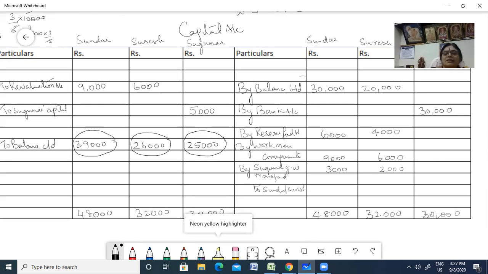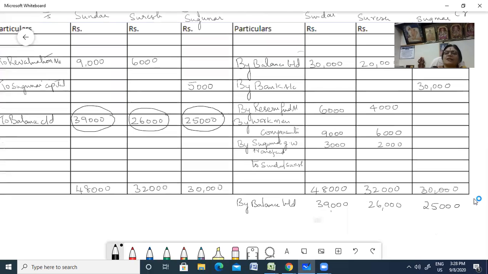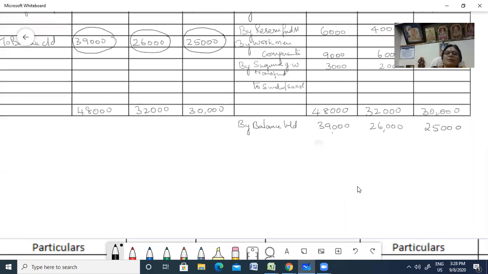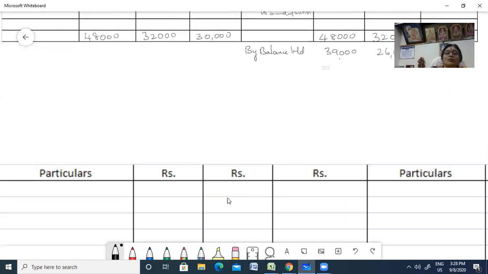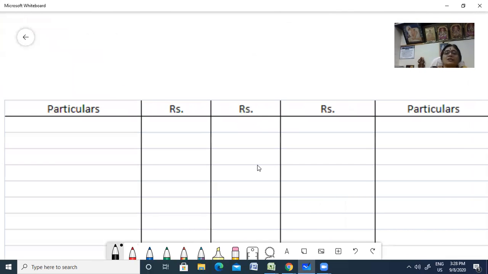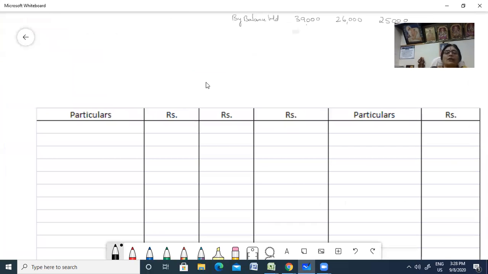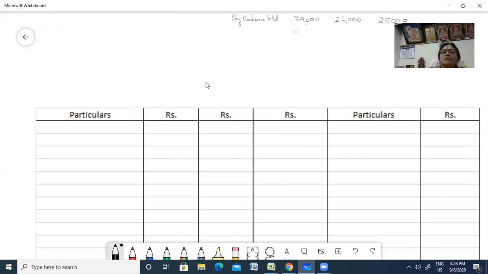So bring down the balance. By balance brought down. 39,000, 26,000 and then 25,000, right? So now that you have a capital account, let us complete the balance sheet, right? Now let us do the balance sheet. Only after you know the balance sheet, you know whether your problem is right, because your asset and liability should tally, right? Okay, so let us come to balance sheet.